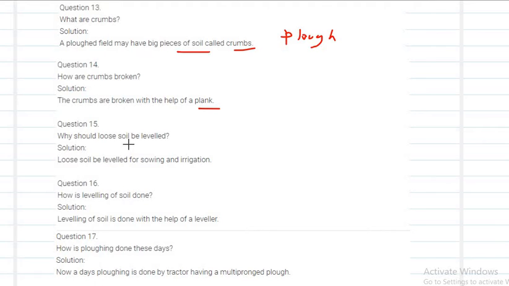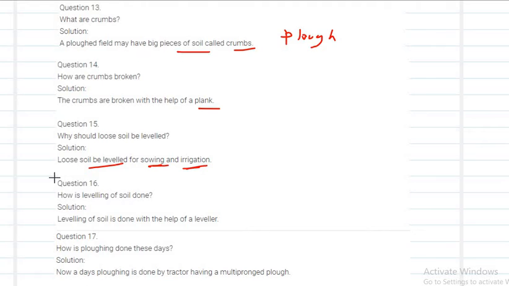Why should loose soil be leveled? Why do we need to level the soil? Loose soil is leveled for sowing and irrigating. Why do we need to level the soil after loosening? In order to make it ready for sowing as well as for irrigation, the next processes are sowing and irrigation.